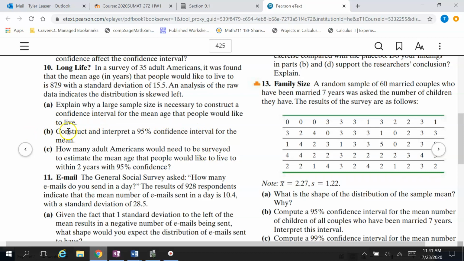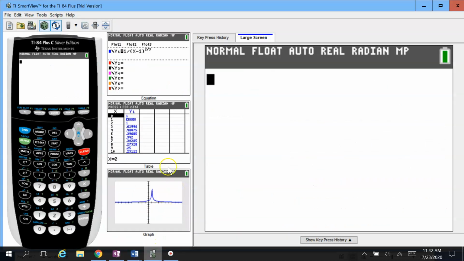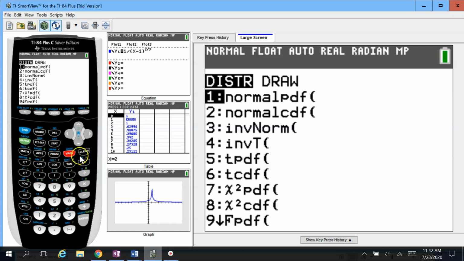Okay, so that's that. Part B, construct and interpret a 95% confidence interval for the mean. Okay. I know there's a formula to this, and I'm sure you guys have probably been struggling a little bit when you're doing stuff like finding t-scores and all this other nonsense. But you don't have to do any of that with the calculator. So let's go to our calculator, and we're looking for confidence intervals. Confidence intervals are, I think, in the distribution menu.